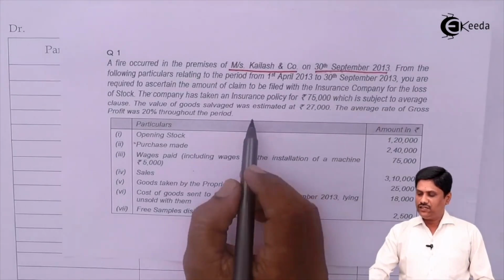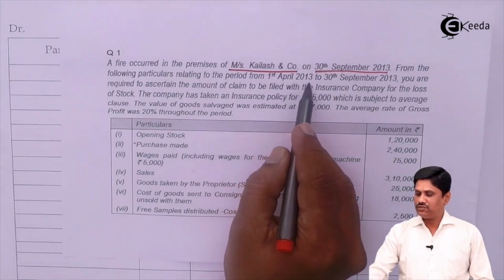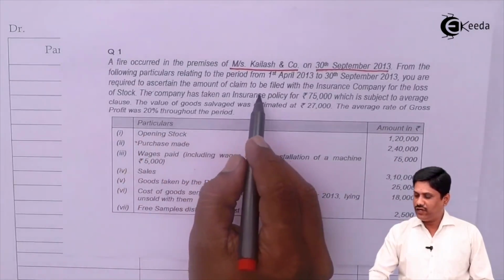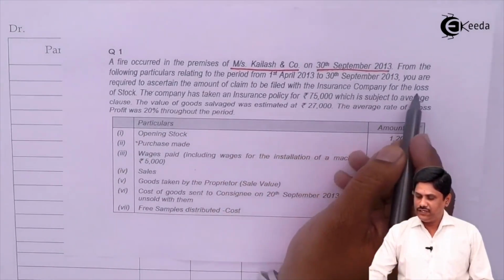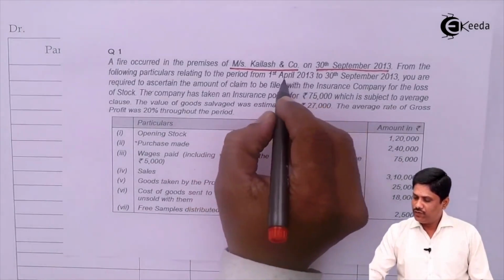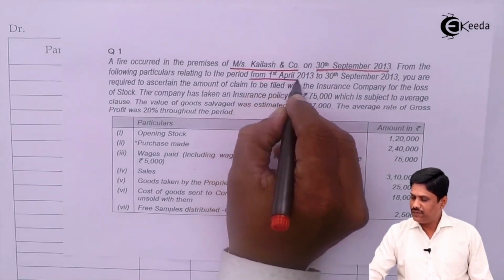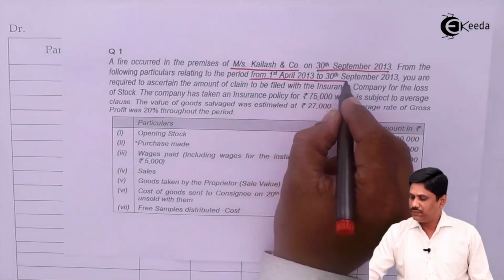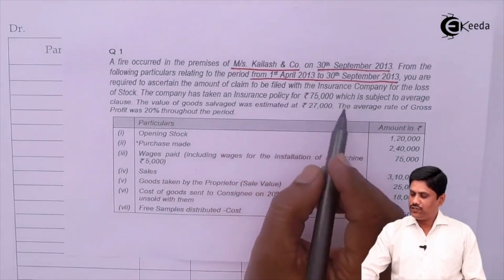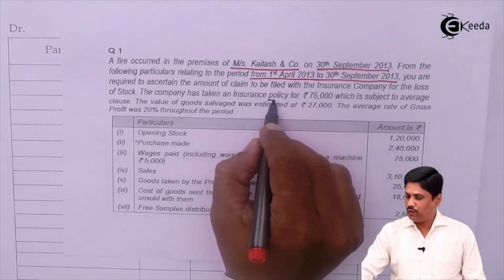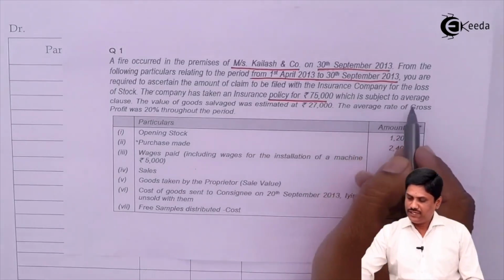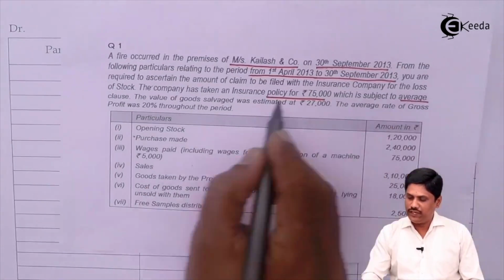From the following particulars relating to the period from 1st April 2013 to 30th September 13, you are required to ascertain the amount of claim to be filed with the insurance company for the loss of stock. So it is data given for which period? 1st April 2013 to 30th September 2013. The company has taken an insurance policy of rupees 75,000. So policy amount is given 75,000, which is subject to an average clause. So there could be an average clause.